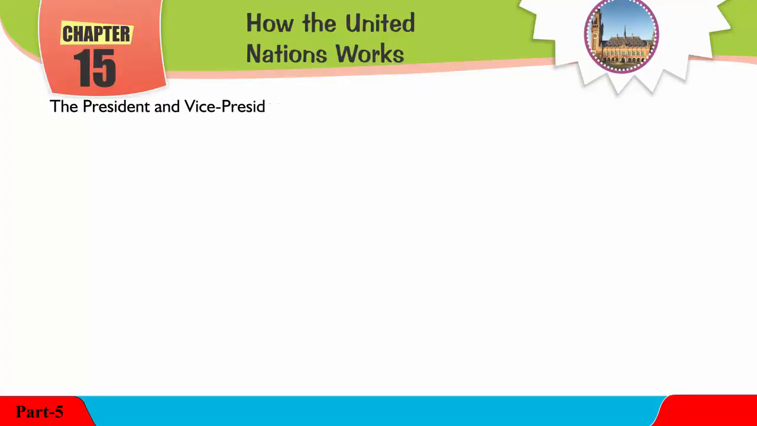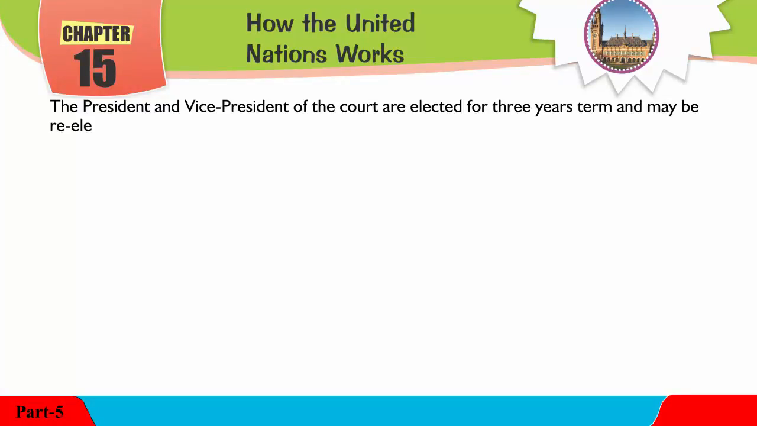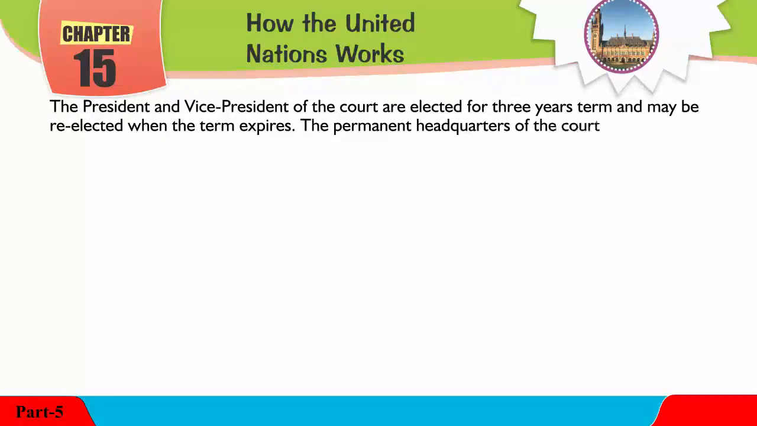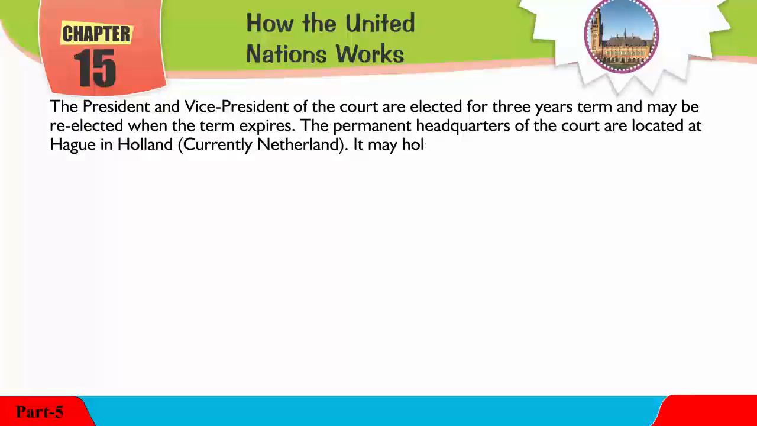The President and Vice President of the court are elected for a 3-year term and may be re-elected when the term expires. The permanent headquarters of the court are located at The Hague in Holland, currently the Netherlands. It may hold its meetings elsewhere if necessary.